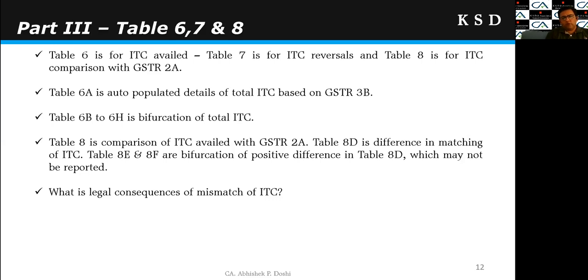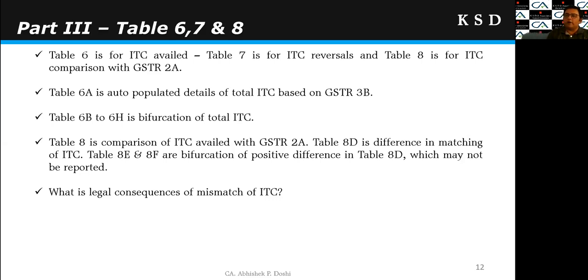So first of all, if there is a difference, in 99% of cases there will be a difference because a 100% tally with the GSTR 2A will not be possible in 99% of the cases. If there is a negative difference, that means we have availed credit higher than that reflected in GSTR 2A. And if there is a positive difference, it means there is a higher credit in GSTR 2A. If there is a positive difference, they further ask in 8E and 8F to report on which account there is a positive difference.